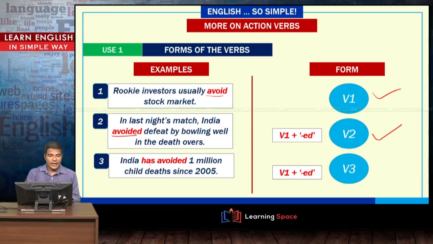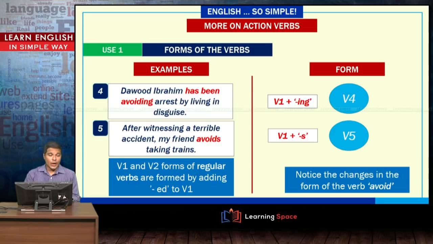The next one, India has avoided 1 million child deaths since 2005. Again, has is the helping verb that is followed by V1 plus ed form of the verb avoid, and it is called the past participle form or the V3 form. Dawood Ibrahim has been avoiding arrest by living in disguise. This avoiding is framed by V1 plus ing and is called the present participle form or the V4 form.